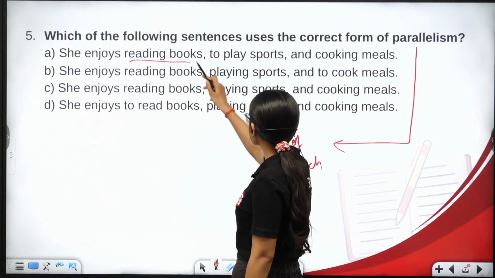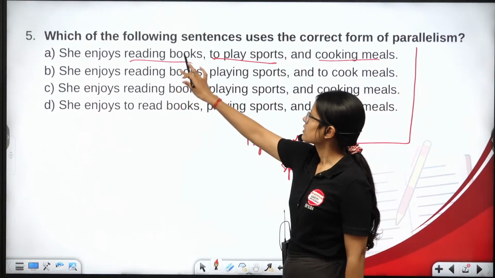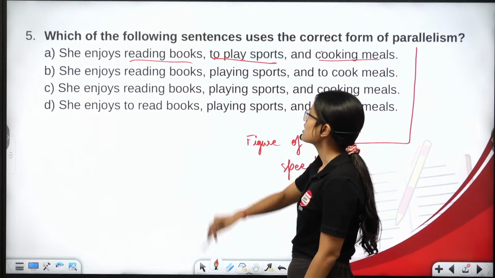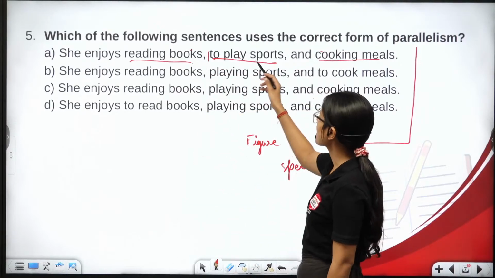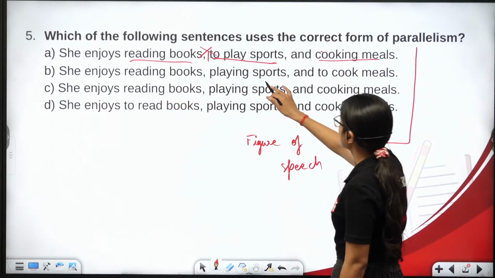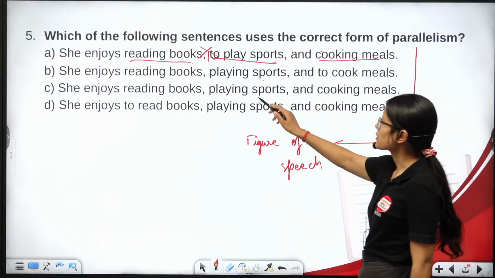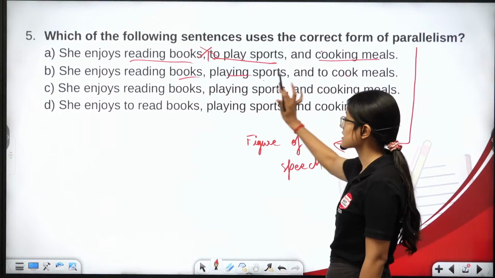Here it is, -ing form, then to play sports and cooking. So the structure is repeated two times, but here there is one phrase that is creating a difference. One clause is here that is creating a difference. So we eliminated it. Reading books, playing sports and to cook meals. So two are the same, but the third one is different. Let us keep it aside.